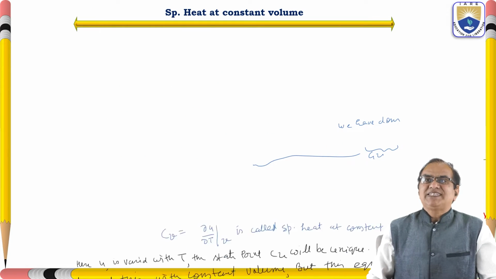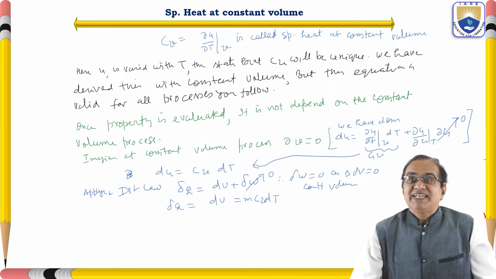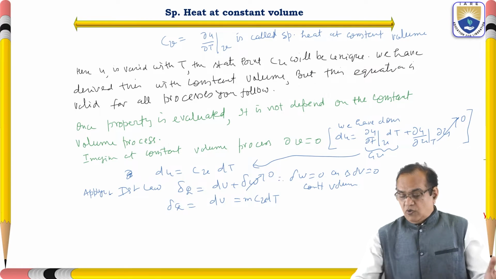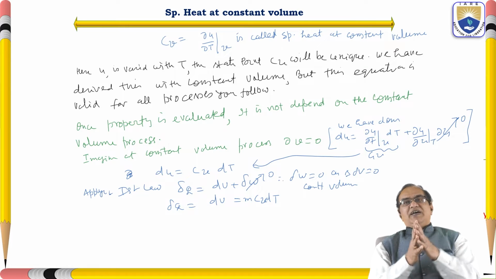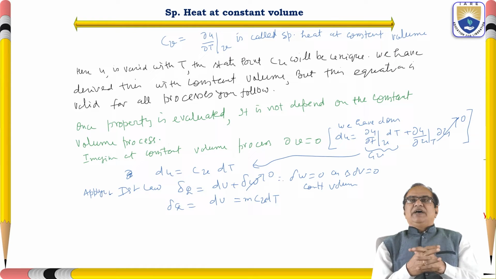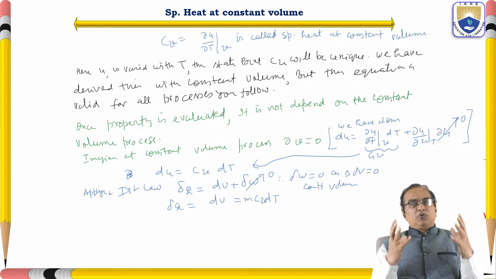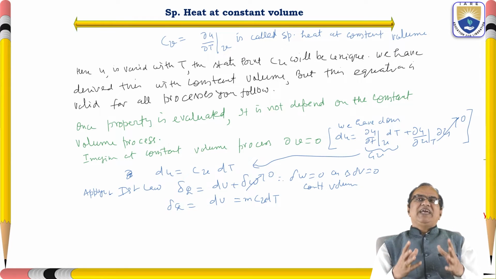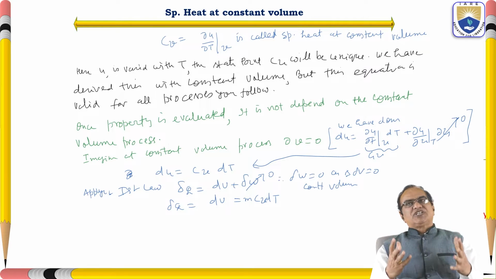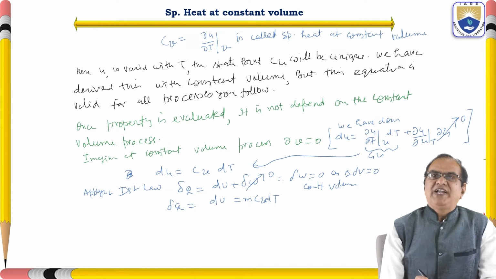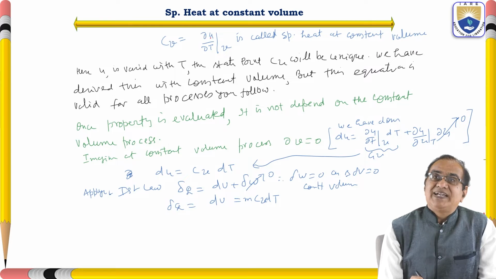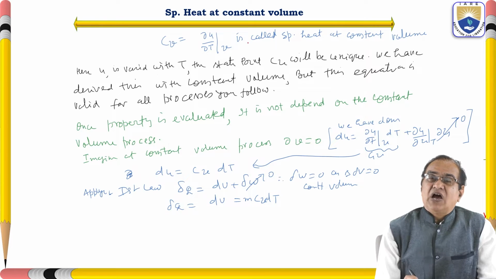We will first discuss the specific heat at constant volume. We have found that the ratio of the change in internal energy to the change in temperature is called the specific heat. There are two types: specific heat at constant volume and specific heat at constant pressure. Here we discuss first the specific heat at constant volume. Cv is equal to del U by del T when the volume is constant.